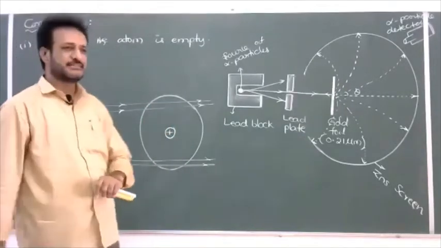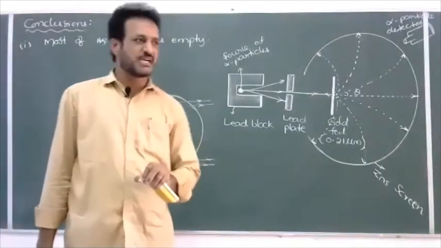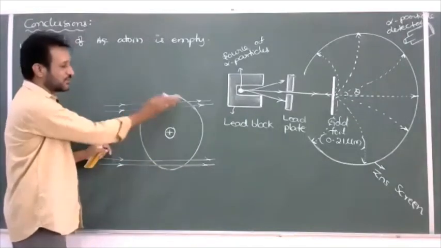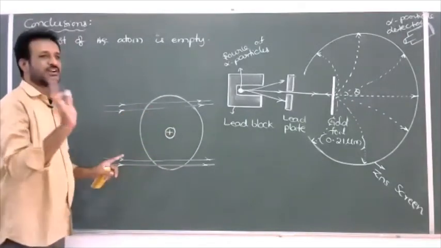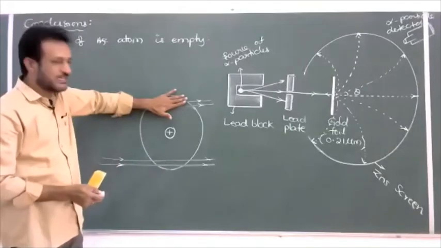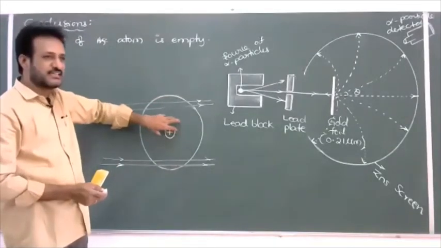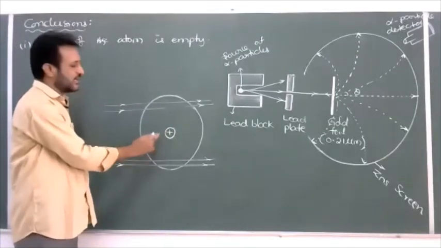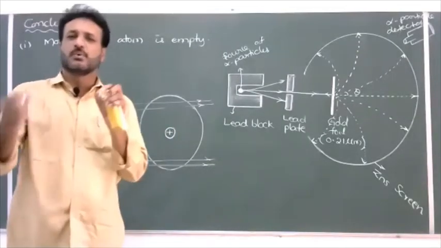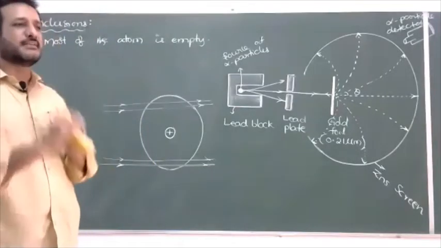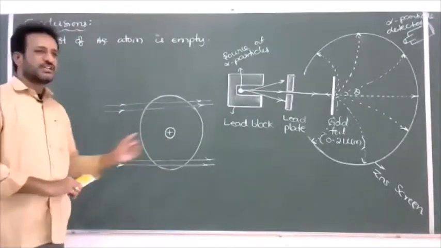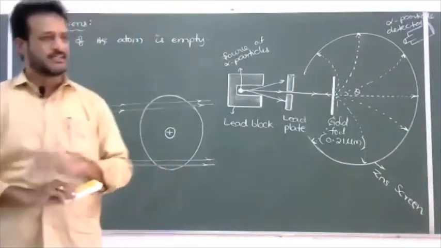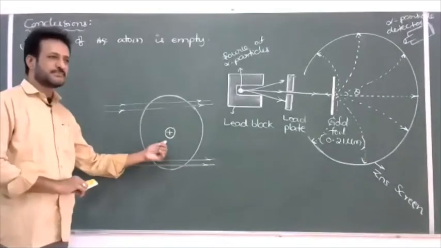But what was Thomson saying? The total positive charge and almost all the mass of the atom is uniformly distributed. But Rutherford's alpha particle experiment proved this wrong. The total matter is not distributed uniformly. Where is it located? At the central part. So 100% of the positive charge and almost all the mass of the atom is concentrated at the center of the atom, and this central part is called the nucleus. Who first discovered the nucleus? Rutherford, from the alpha particle experiment.